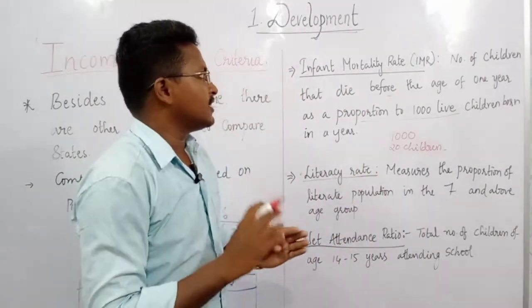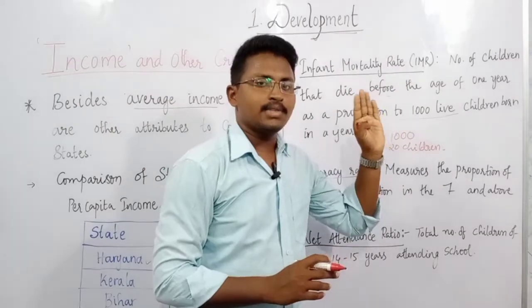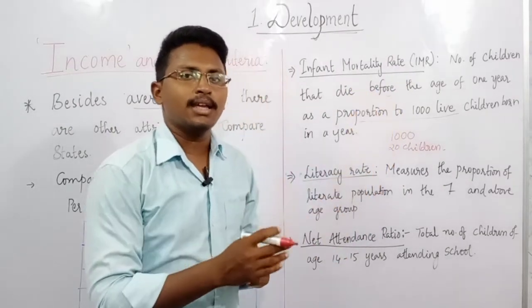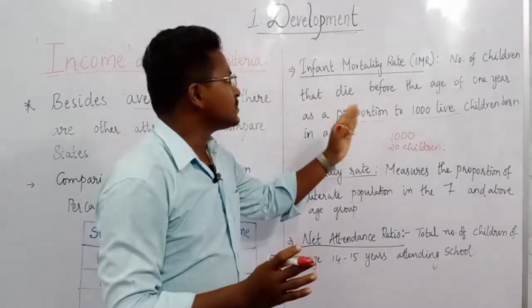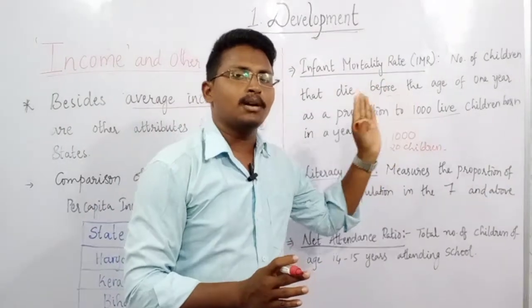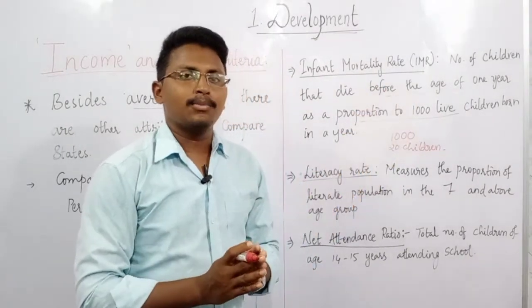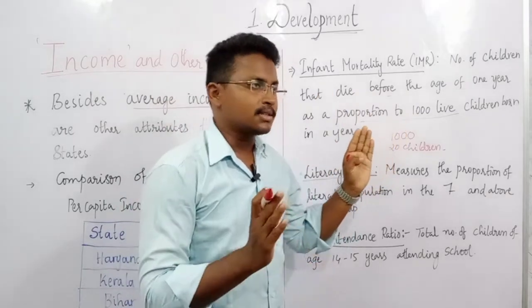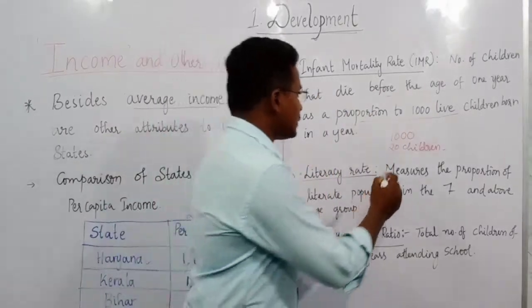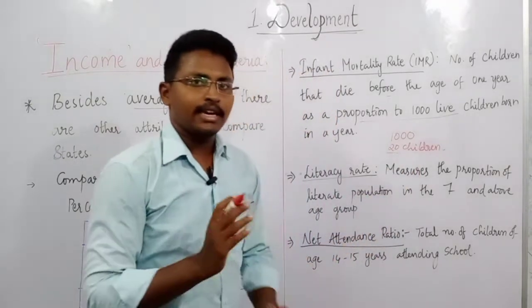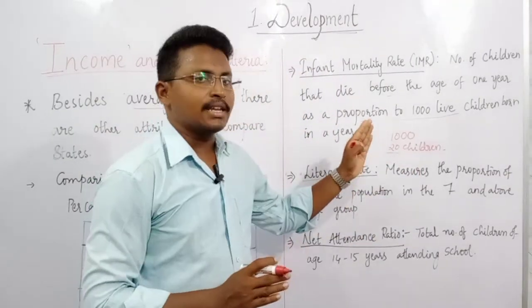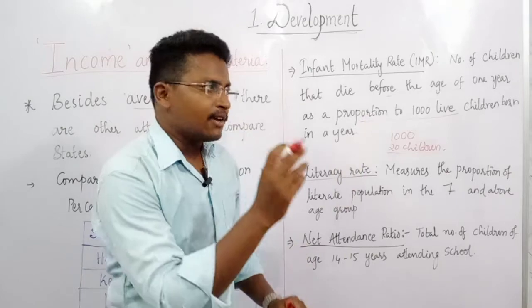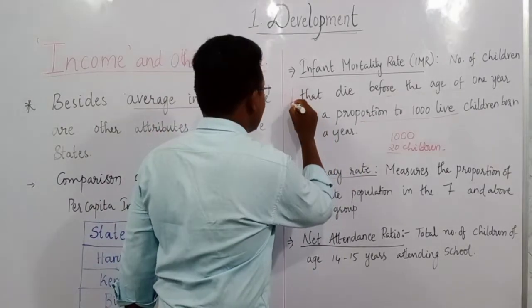Once again, it is the number of children that die before the age of 1 year as a proportion to 1000 live children born in a particular year. For example, if 1000 children are born and 20 children die, then the IMR is 20. This IMR should be less and lesser.